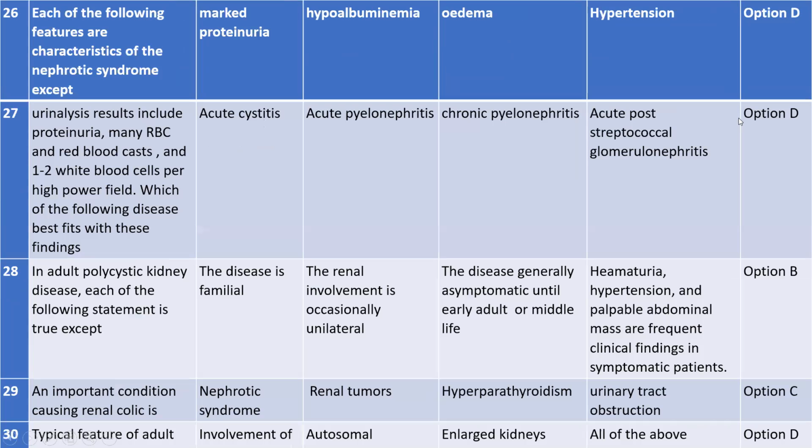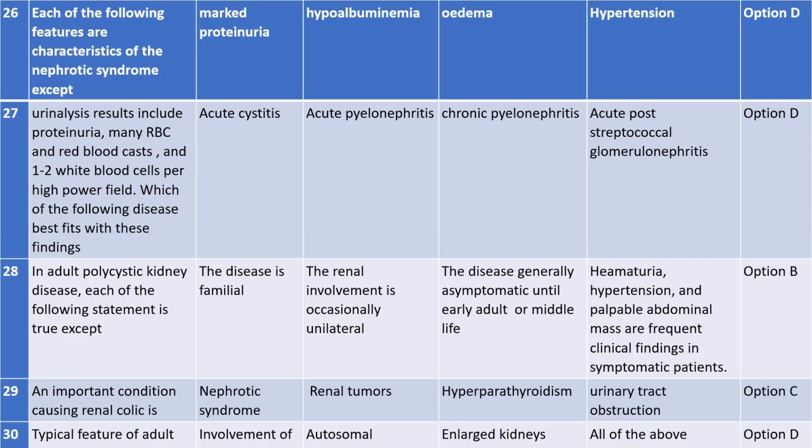Okay. So number 26, this is very, very interesting. Each of the following features are characteristic of the nephrotic syndrome, except. One of the best methods is you just turn to the definition that I gave you for nephrotic syndrome. Whatever options A, B, C, D are given, in the question it is mentioned that each of the features is characteristic of nephrotic syndrome, but except which one? Which one is not the characteristic of nephrotic syndrome?